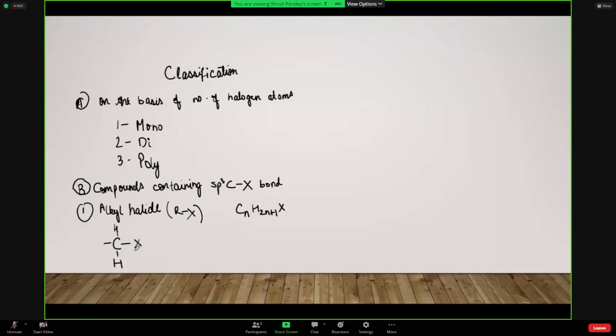And because this is a haloalkane, there will be a hydrogen atom here and an alkyl group here, R prime. So here R prime is the alkyl group. That means this C is attached to one other carbon atom, because this C is attached to only one carbon and the other species are something else, in this case hydrogen and halogen. When a carbon is attached to only one carbon atom, then it is said to be the primary carbon. And so the alkyl halide here will be called the primary alkyl halide.